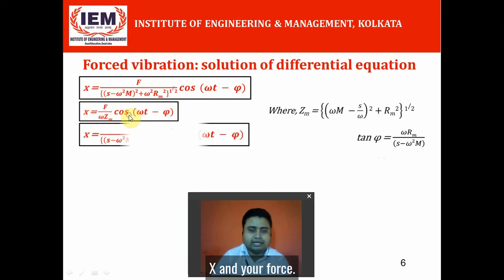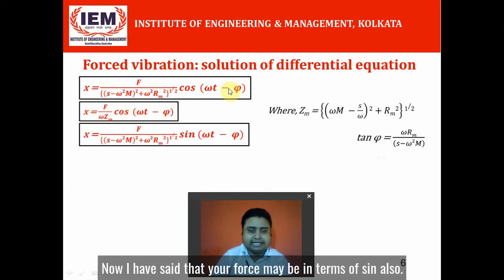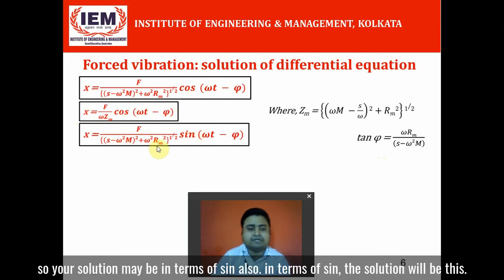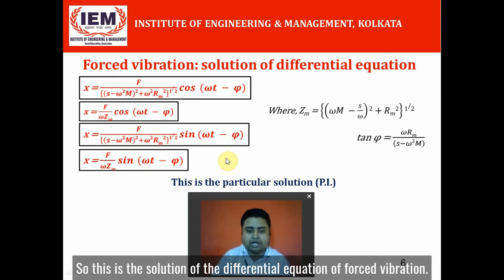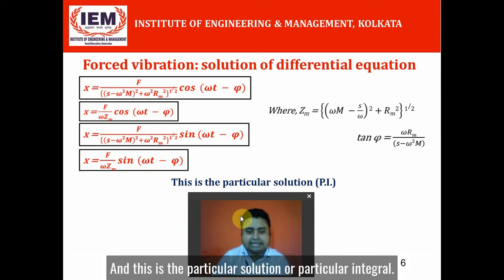Your force may be in terms of sine also, so your solution may be in terms of sine also: F by omega Zm sin(omega t minus phi). This is the solution of the differential equation of forced vibration, the particular solution or particular integral.